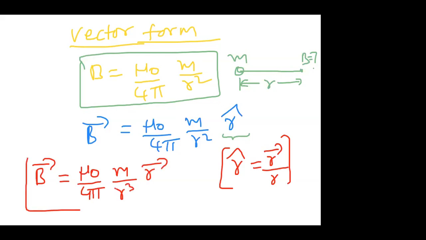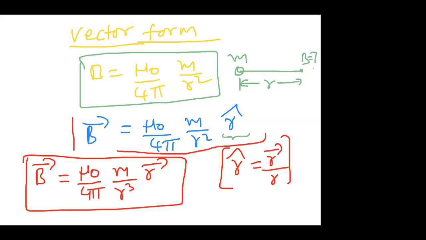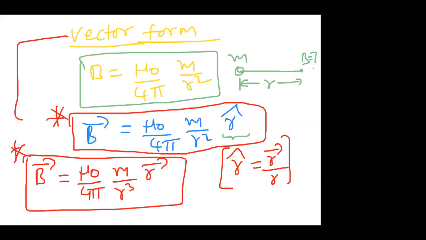Like this, we can select any one form. If we want it in terms of the unit vector, we can select that formula. These are the two vector forms. I hope you are clear with these vector forms, how to write them for the magnetic field induction. So this is the information about magnetic field induction. In the next part, we have to discuss the important topic of magnetic field lines.